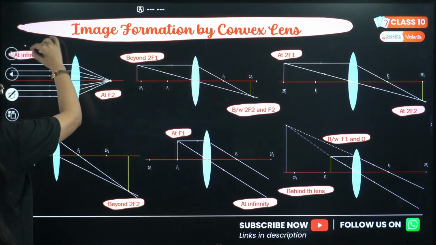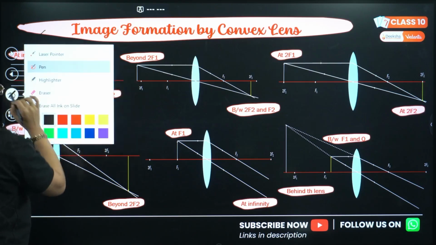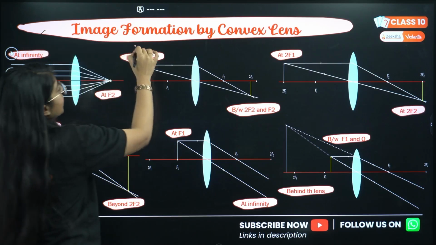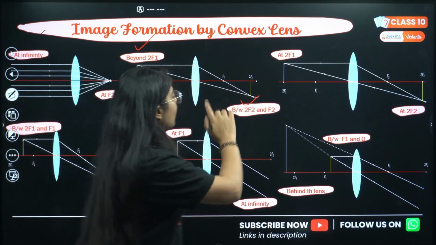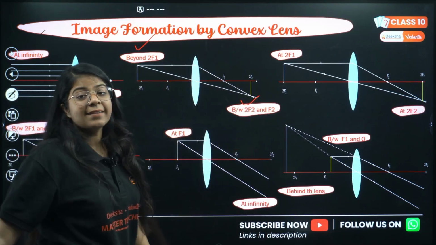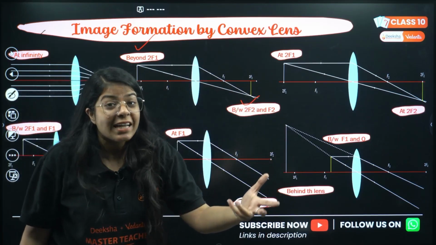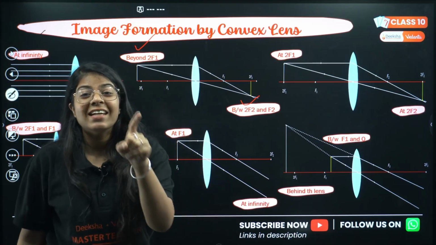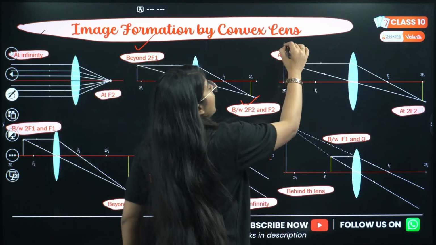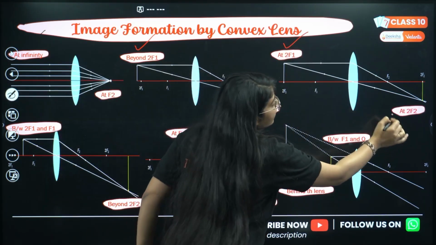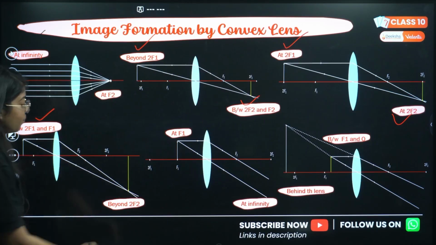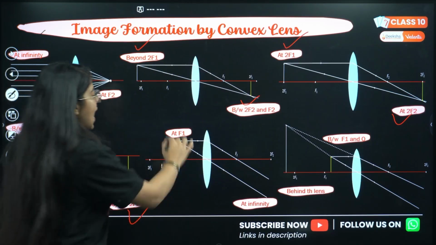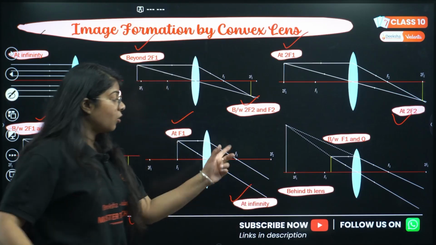Similar. Okay, at infinity, the image is at focus. Then object beyond 2f1, image between 2f2 and f2. Just remember, the image will form on that side of the lens, because a lens is not reflecting, it is refracting. Then the object at 2f1, the image is at 2f2. Then between 2f1 and f1, the image is beyond 2f2. At f1, the image is at infinity or not formed.